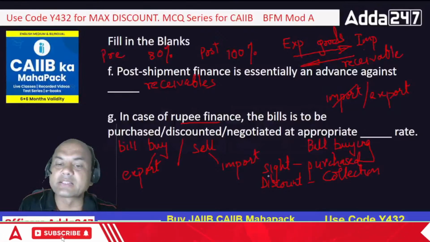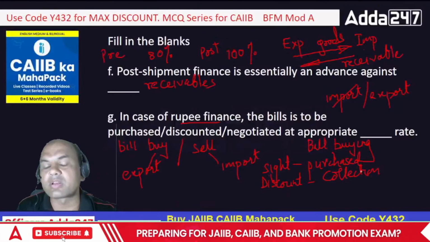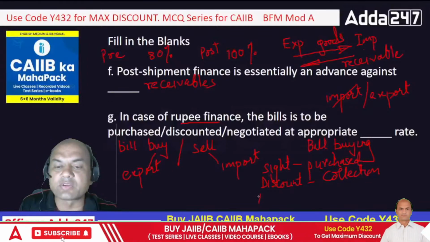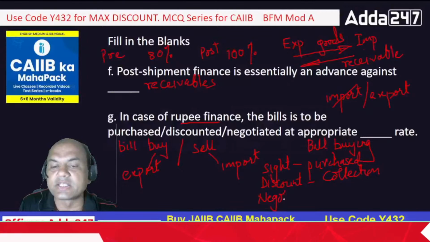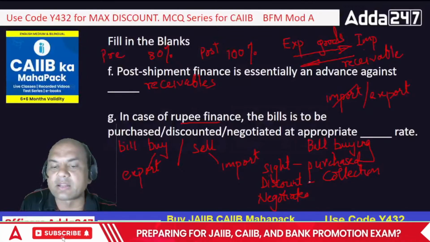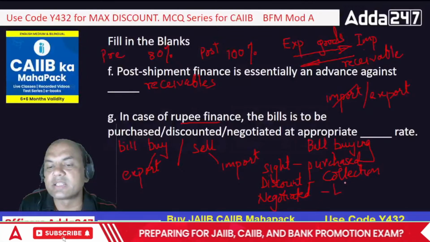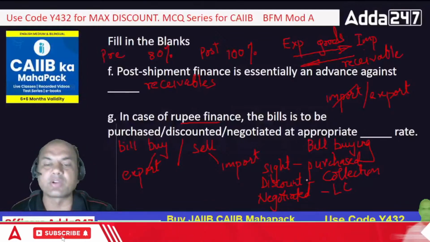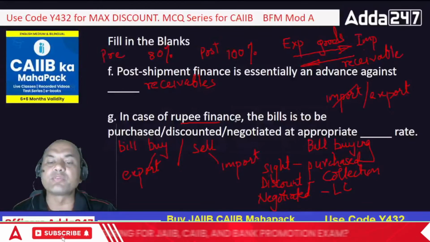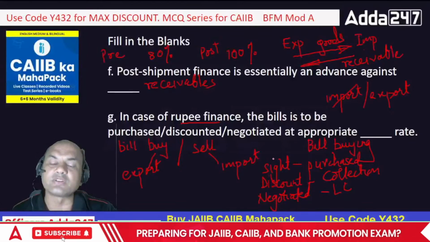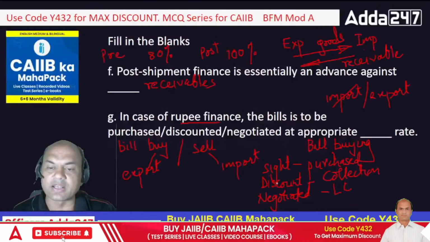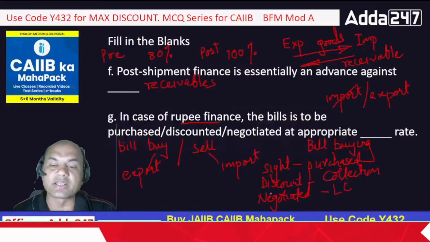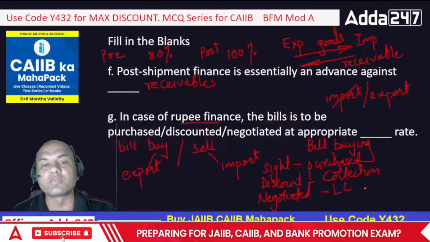The bank is just acting as a conduit for document transfer and money transfer. Negotiated means it is under LC. Whenever you do an LC transaction, it is negotiated. So got the clarification? Sight bill is always purchased, collection bill is always discounted, and under LC the bill is always negotiated.